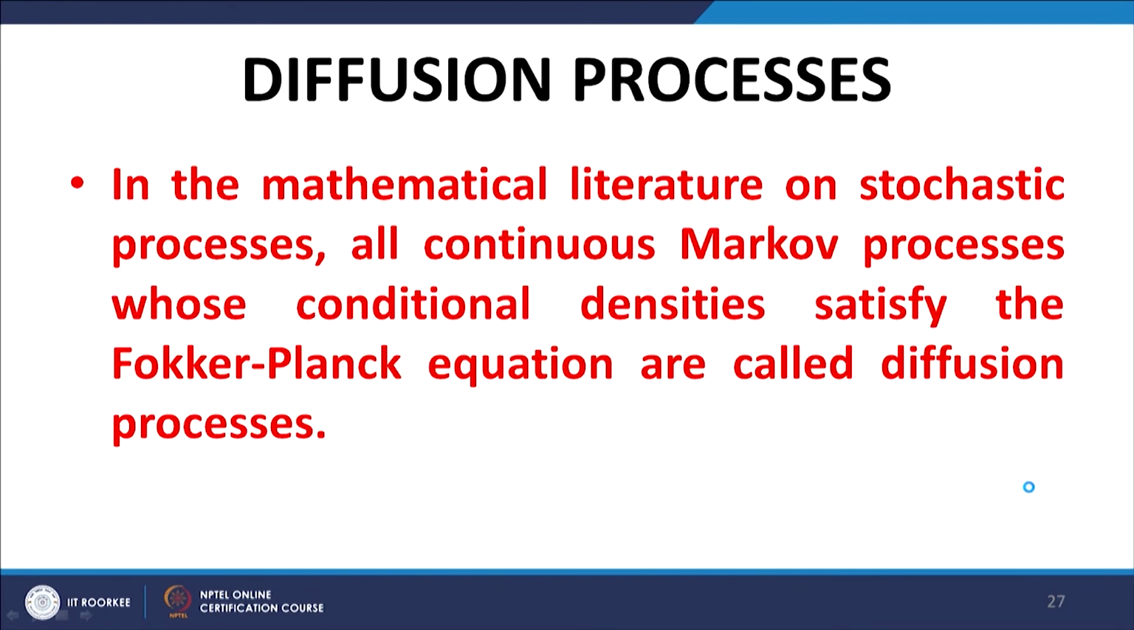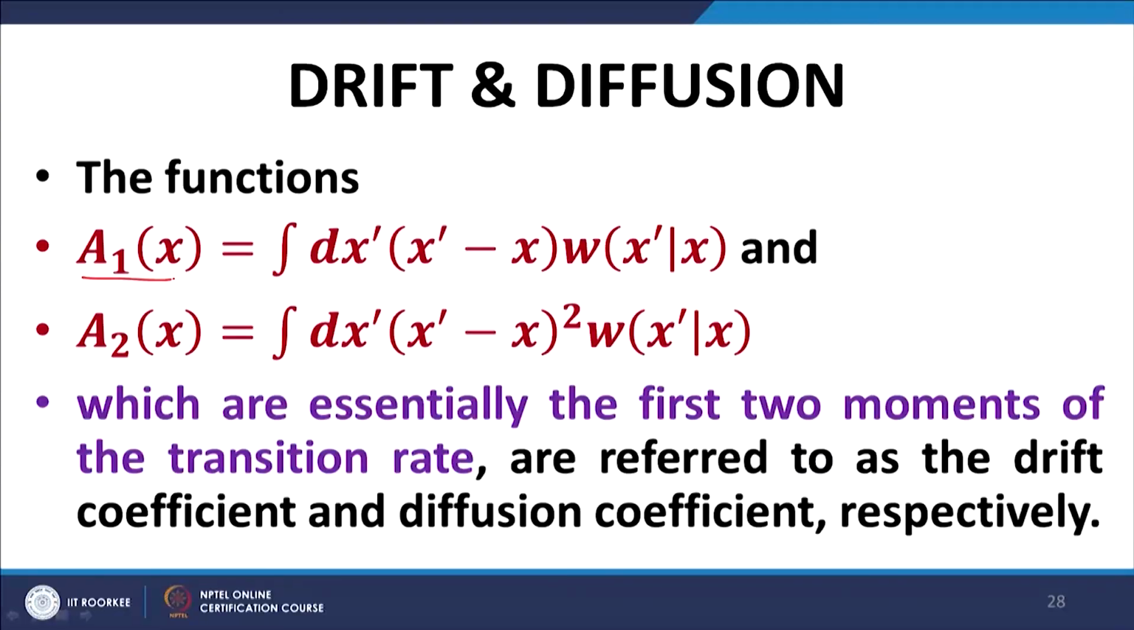Now, diffusion processes. All continuous Markov processes whose probability densities satisfy the Fokker-Planck equation are called diffusion processes. The first coefficient A1x relates to the drift, and the second coefficient A2x relates to the diffusion.